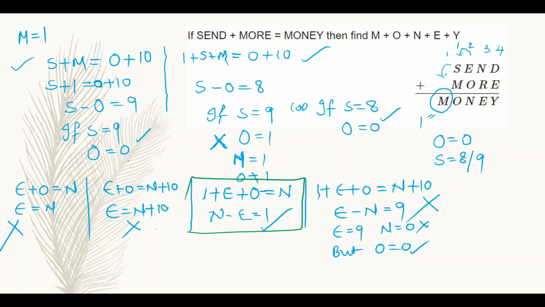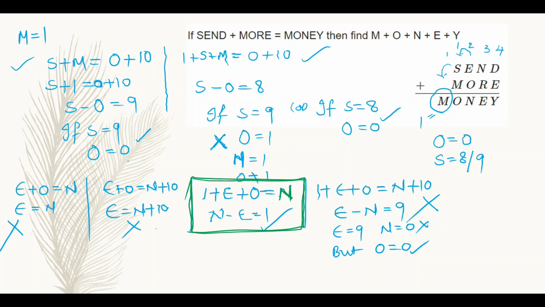And here, what is this case? This case in the green box is the sum of E plus O, and I got a carry from the previous number. That's why I have written 1 plus E plus O as n. That means I have written just n here. Keep this in your mind. I have just written n here. That means there is no carry for the next column, that is the first column, from the E plus O result.